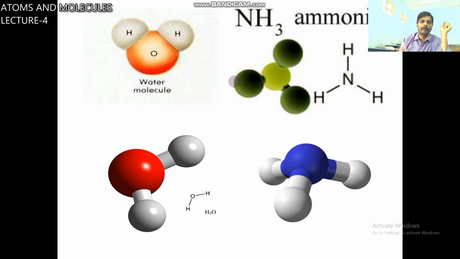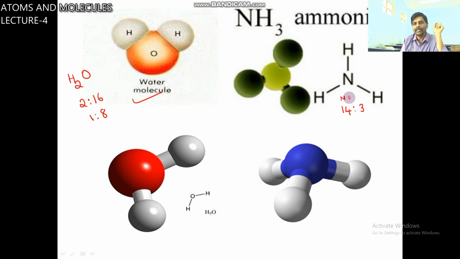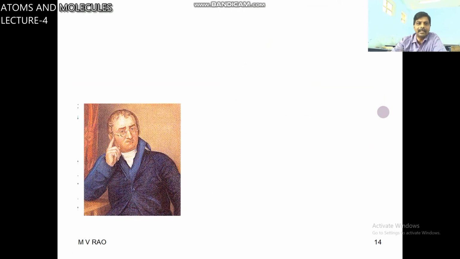Water, H2O, has composition 2 is to 16, 1 is to 8. Ammonia, 14 is to 3, nitrogen is to H. This is the structure of ammonia, N, H, H, H. This is water, O, H, H. Water molecule and ammonia molecule. This is about the second law.